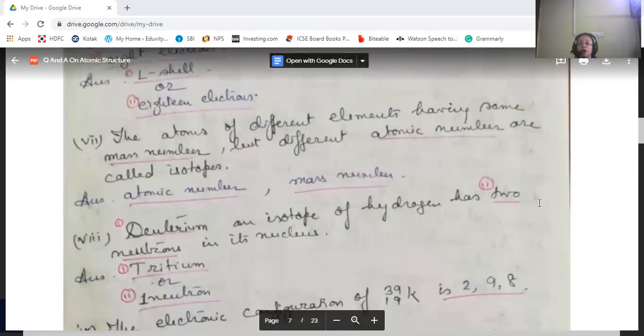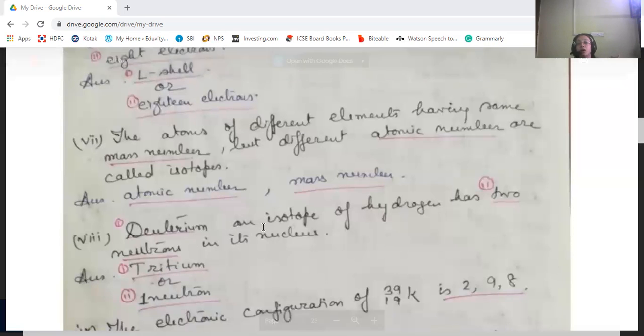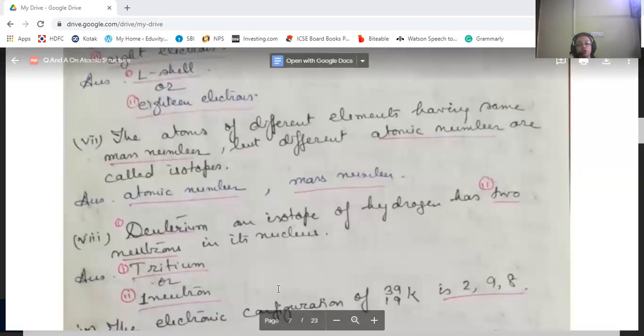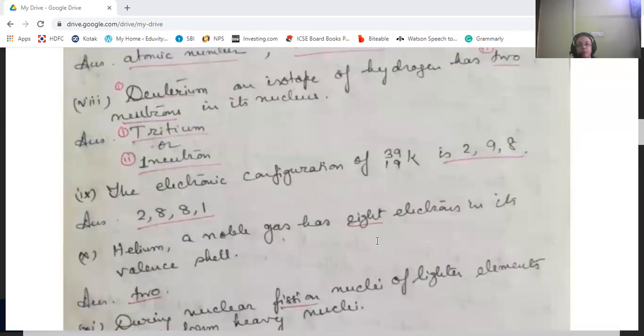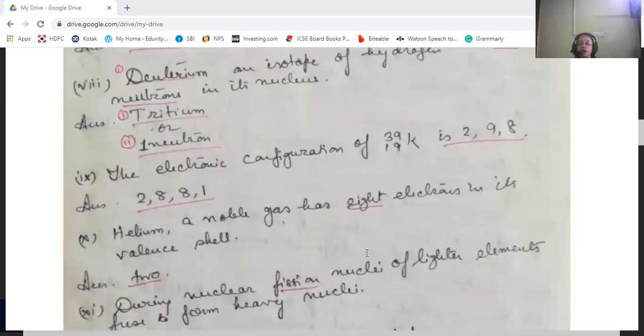Deuterium, an isotope of hydrogen, has 2 neutrons in its nucleus. You can write the correction in 2 ways: tritium, an isotope of hydrogen, has 2 neutrons, or deuterium, an isotope of hydrogen, has 1 neutron in its nucleus.